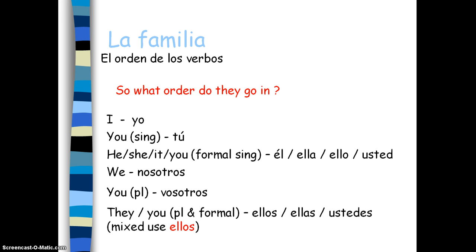Okay. Now, in Spanish, we don't tend to use these words, yo, tú, él, ella, ello. They're really there just for emphasis. So when you see a verb, you won't see these particularly at the very beginning of them. So let's have a look at some verbs. But how do we remember this order?